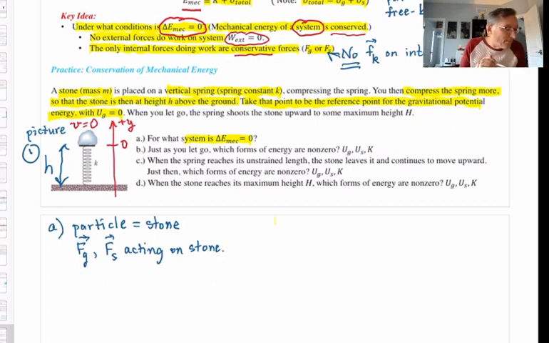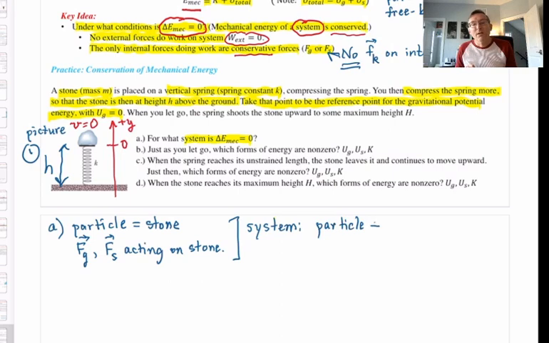Note that they are both conservative forces: F grav and F spring are the special ones. And yes, they're both doing work. So I have a particle that's a stone, and I have two conservative forces doing work on it. That tells me what to pick for my system so that I have mechanical energy conservation. You always start with the particle, but there's going to be more.